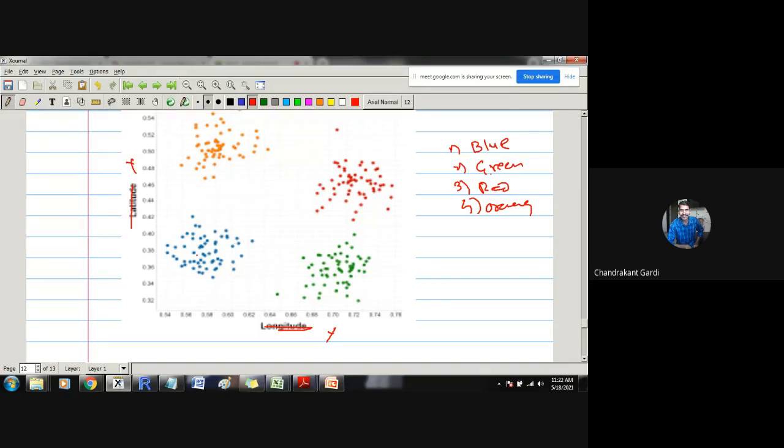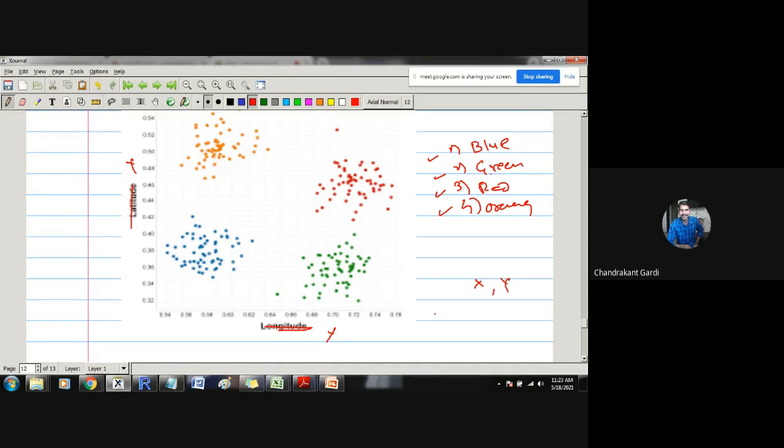Whichever are blue observations, you can find them here. Here a clear-cut cluster of blue observations is found, and likewise green, red and orange. Now suppose a new observation is found. We don't know whether it has class level blue, green, red or orange, but we know its readings on x and y.